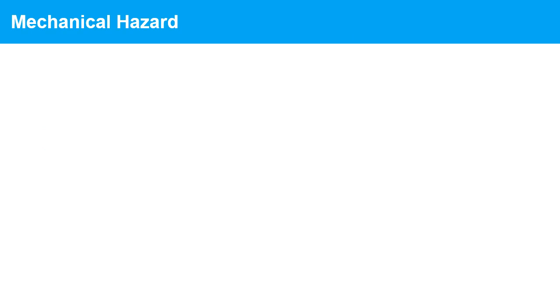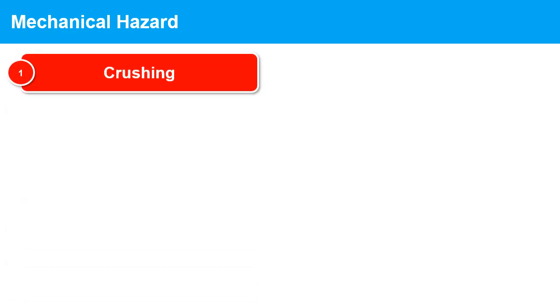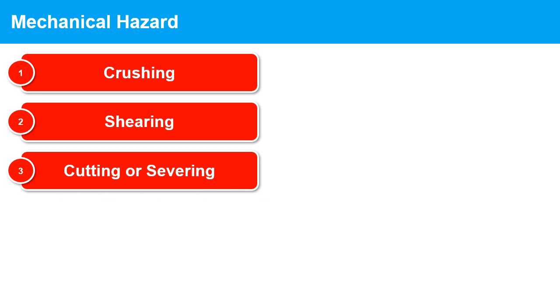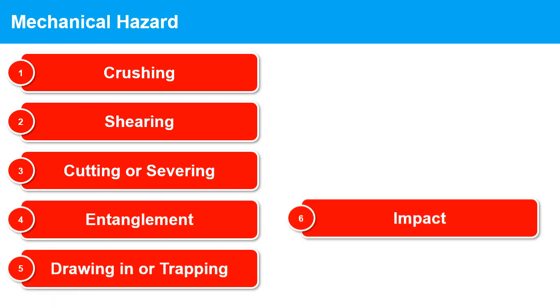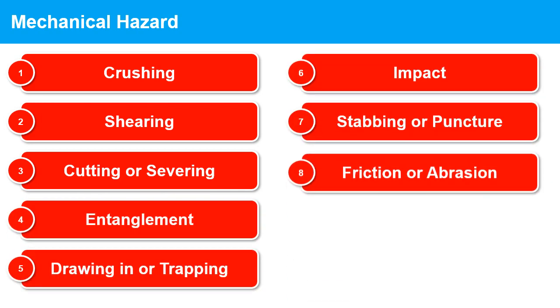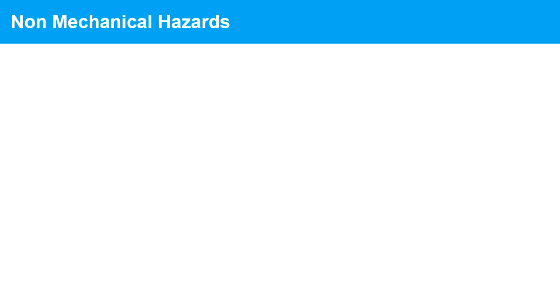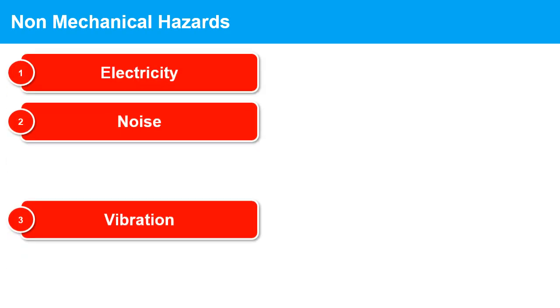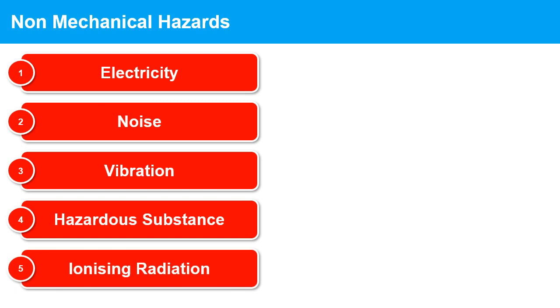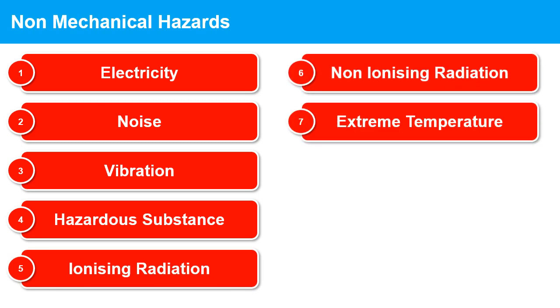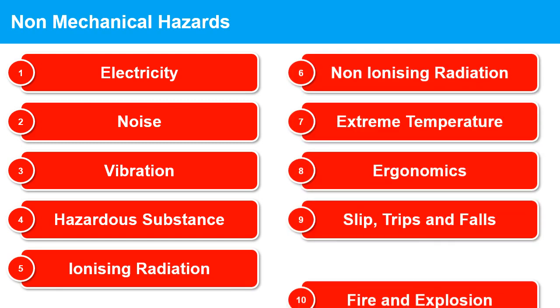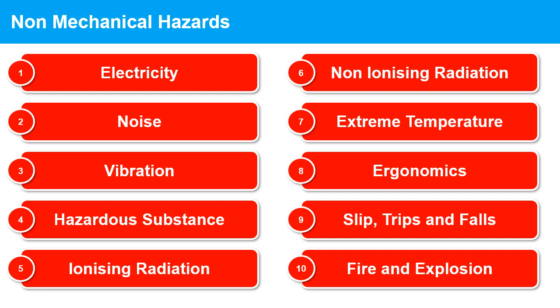The mechanical hazards of machinery are crushing, shearing, cutting or severing, entanglement, drawing in or trapping, impact, stabbing or puncture, friction or abrasion, and high-pressure fluid injection. The non-mechanical hazards of machinery are electricity, noise, vibration, hazardous substances, radiation, ionizing and non-ionizing, extreme temperatures, ergonomics, slips, trips and falls, and fire and explosion. Let us understand the types of mechanical hazards in detail.